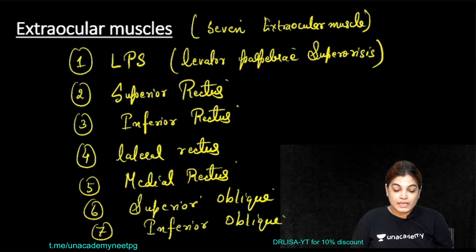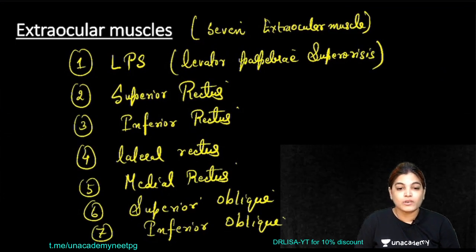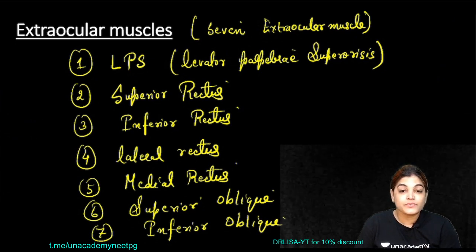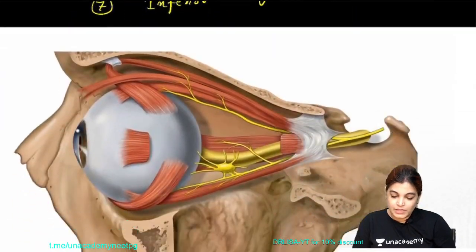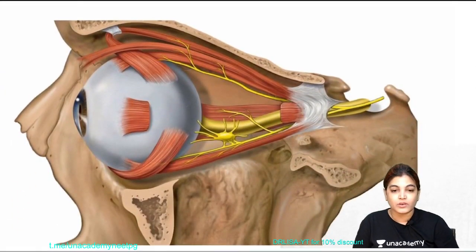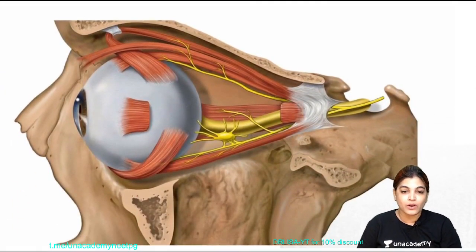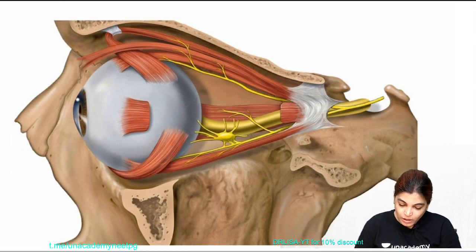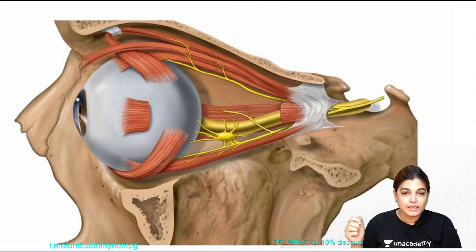Okay, so this is the list of the 7 extraocular muscles which I have written here, and you have to know the action of each of these extraocular muscles. This is very important for your FMG entrance examination. Firstly I would like to show you the muscles on this diagram, how they are located and where they are located in relation to the eyeball. So let me just label these muscles.